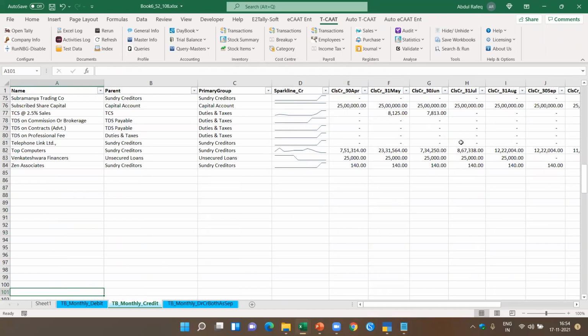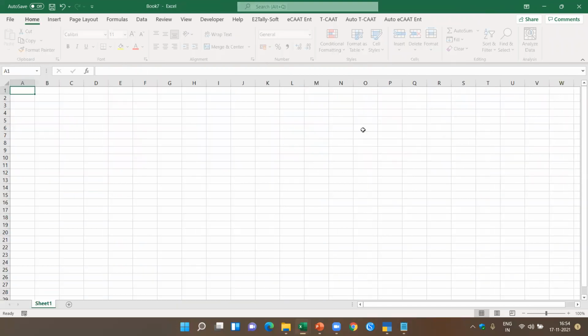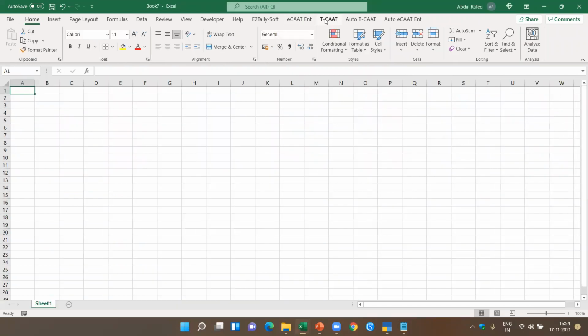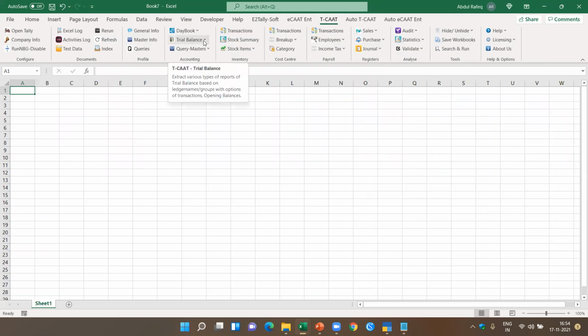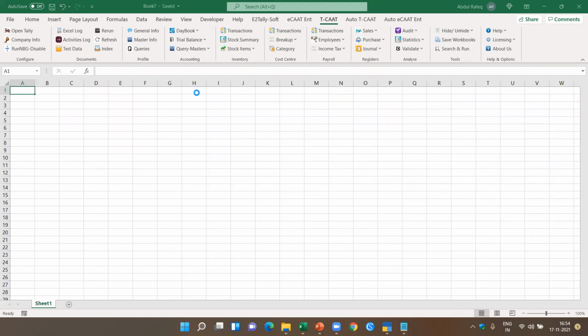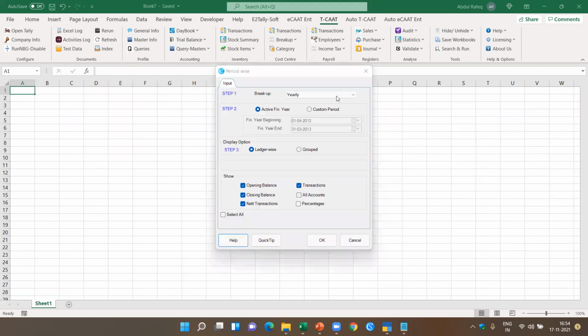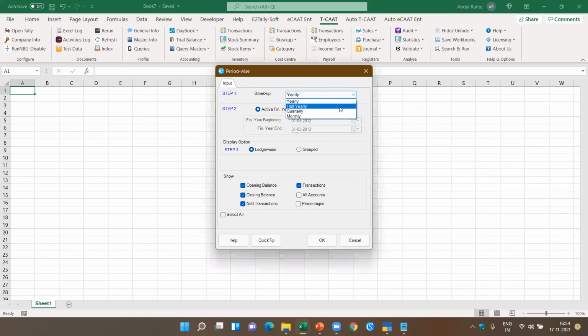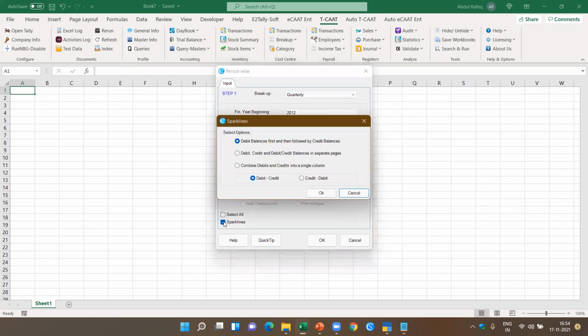Now let's pick up one more. I'm coming back to TCAT and I'm saying trial balance, and period wise. Now you see, running this report is very, very simple. That's why I said within a few clicks you can get it. I'm just going to pick, in this case, let's say quarterly, and only the closing balances, and I say spark line.